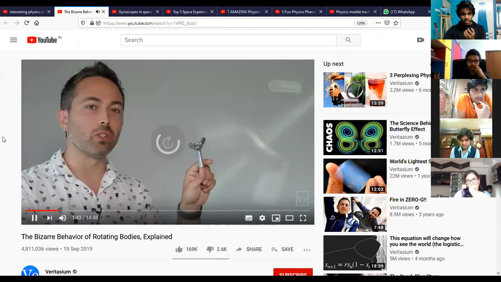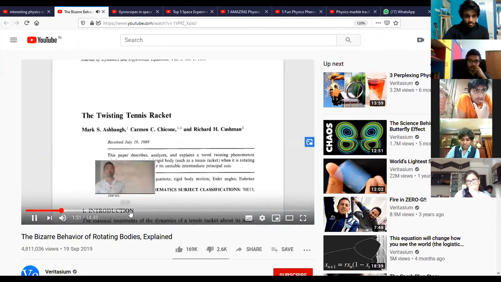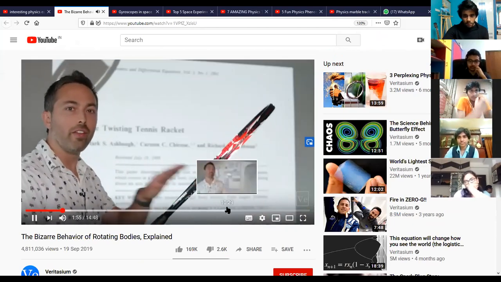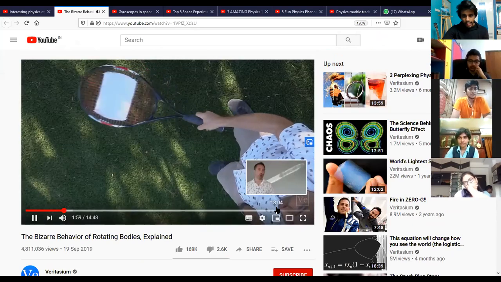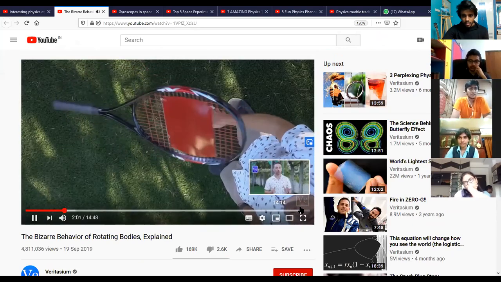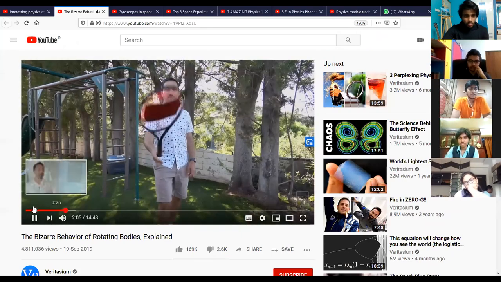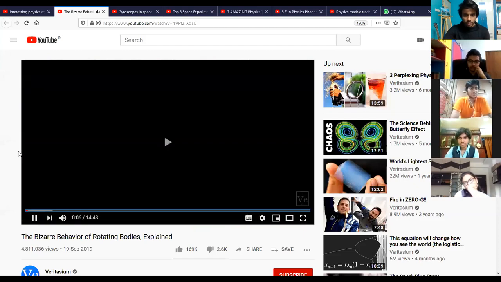I'm just going to take you to the video, which of course makes no mention of the secret Janibekov effect. The paper says if you hold a tennis racket facing you and then flip it in the air like this, it not only rotates the way you intend it to, it also makes a half turn around an axis that passes through its handle. So the side that was originally facing you at the beginning of the video, just observe what happens to that side of the screw.